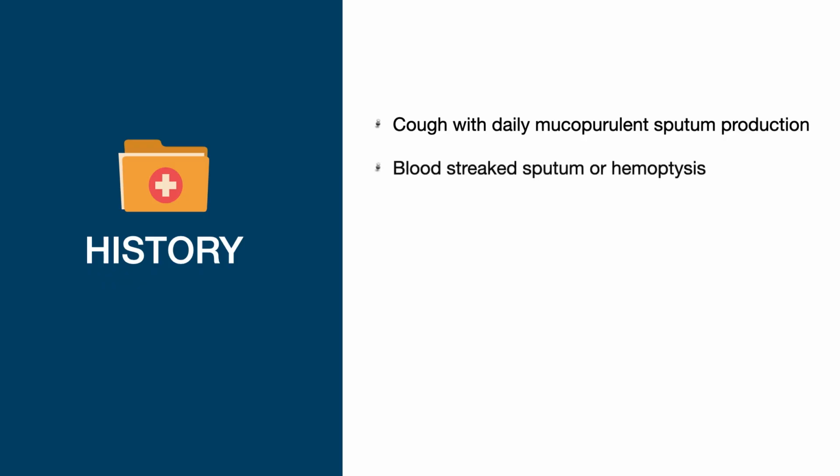Clinical manifestations of bronchiectasis are as follows. Cough with daily mucopurulent sputum production, often lasting months to years. This is a classical picture of bronchiectasis. Blood-streaked sputum or hemoptysis from airway damage associated with acute infection. Dyspnea, pleuritic chest pain, wheezing, and fever.